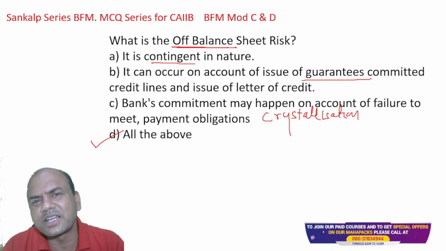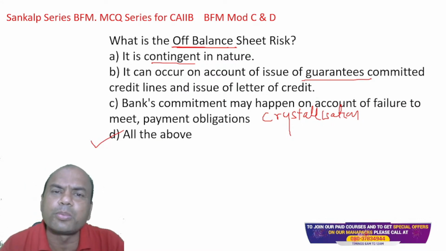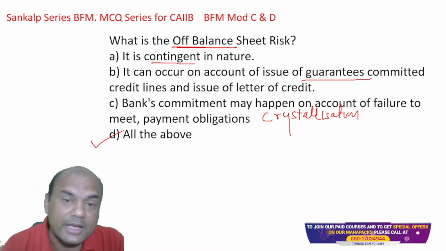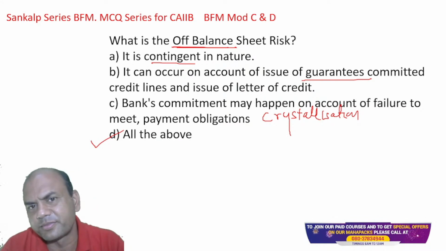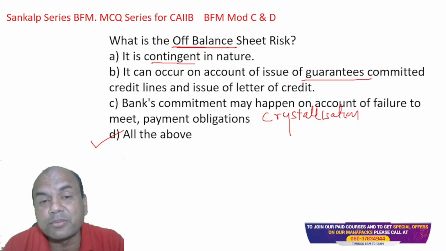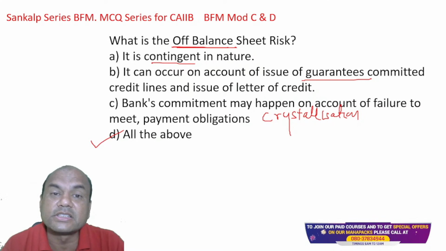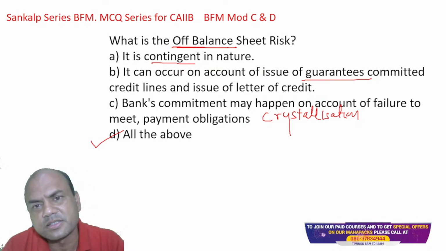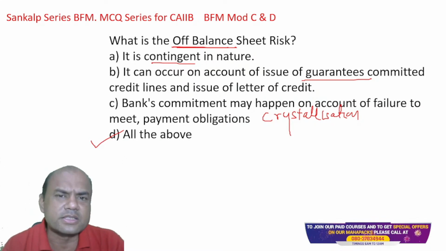What is an off balance sheet item? Off balance sheet item means right now I don't pay cash. That is off balance sheet. Balance sheet item means what? There I pay the cash. CC, term loan, I'm paying the cash. Guarantees, I'm not paying the cash. Okay.